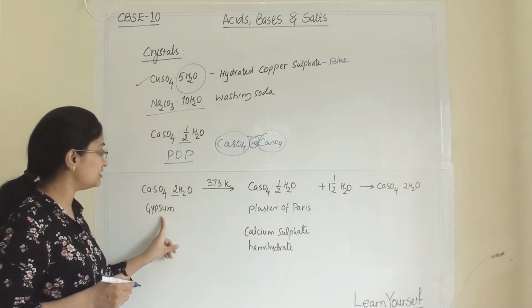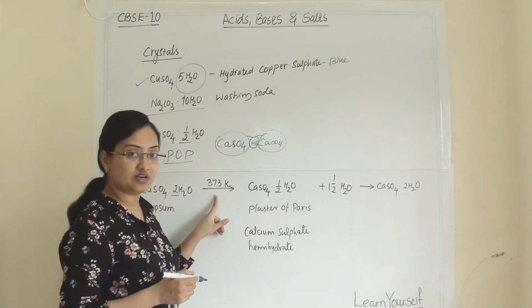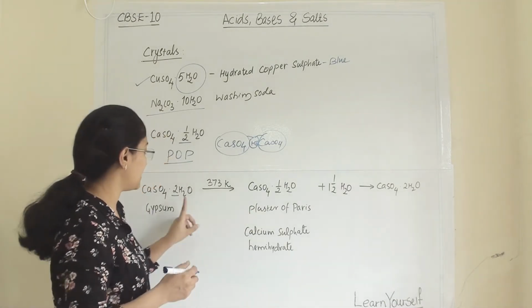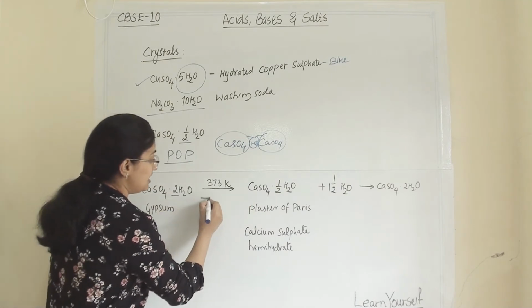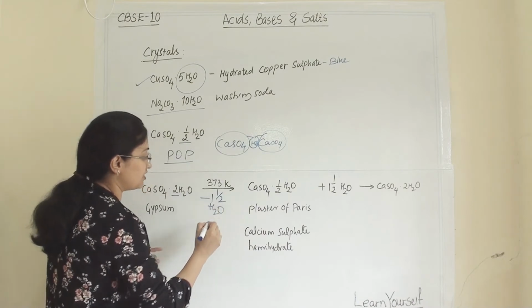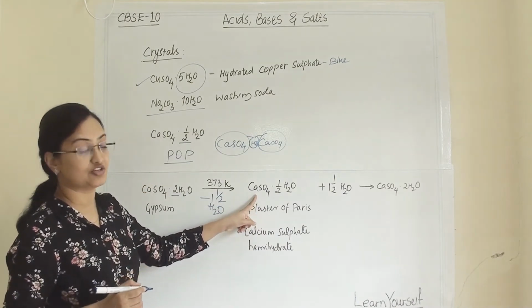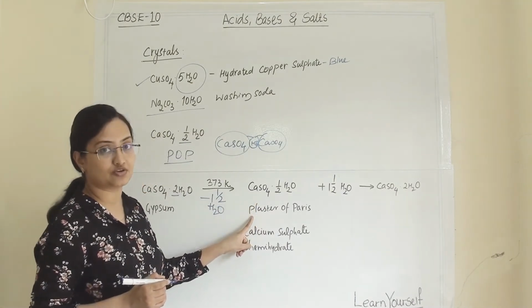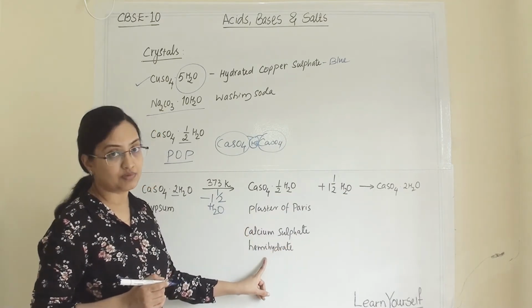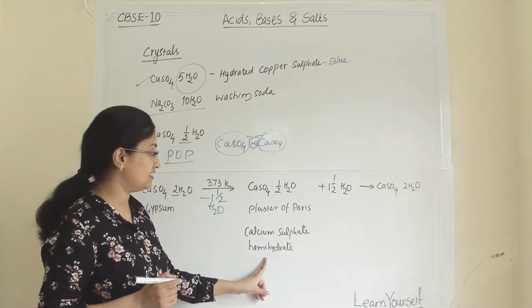When we heat gypsum at 373 Kelvin, we get plaster of Paris. It removes 1.5 molecules of water from 1 molecule of calcium sulfate and becomes plaster of Paris. This is known as calcium sulfate hemihydrate, its chemical name.